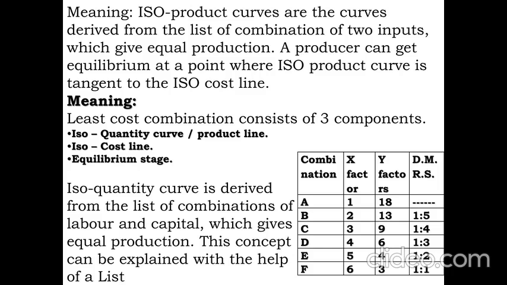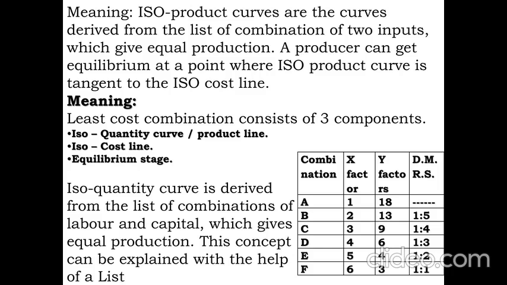We can easily understand the gist of the theory with the help of the diagram. Here the OX axis represents the X factor, OY represents the Y factor. It is the quantity curve obtained by the list of combinations of two factors of production which give equal returns. Therefore, combinations like A, B, C, D, E, F give equal profit. It is a curve because of the DMRS.